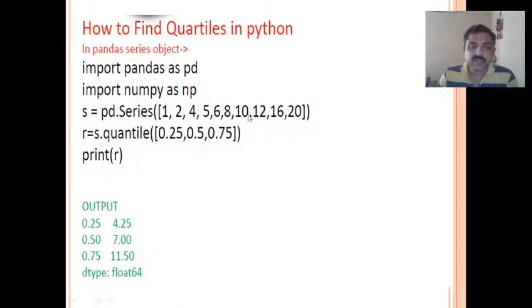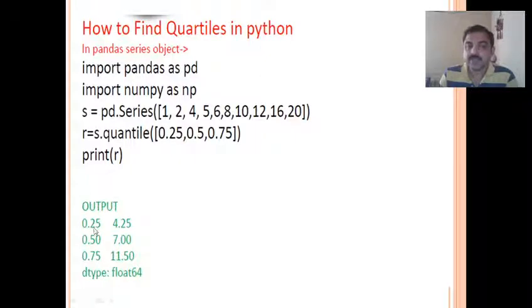How do we actually get this? 0.5 means median. For example, how many values are here? 1 2 3 4 5 6 7 8 9 10. So 10 divided by 2, that gives the center, you get 5. So 1 2 3 4 5. In this you just see which values lie in the center, that is 6 and 7. So you need to find the average of these, and you get 7.